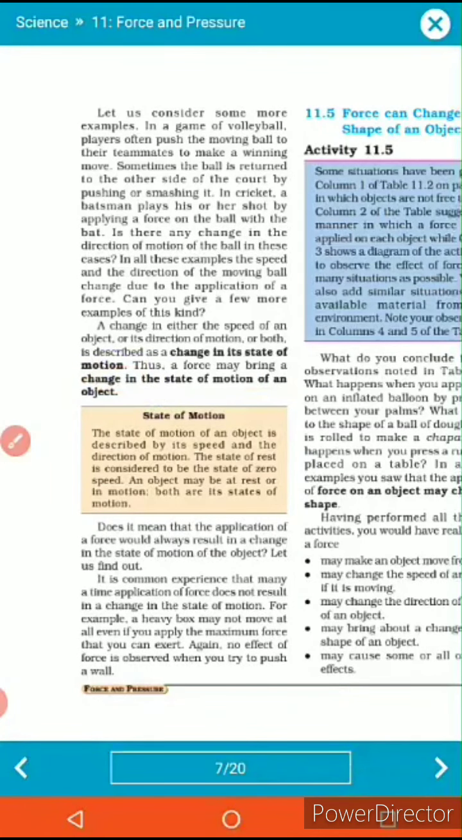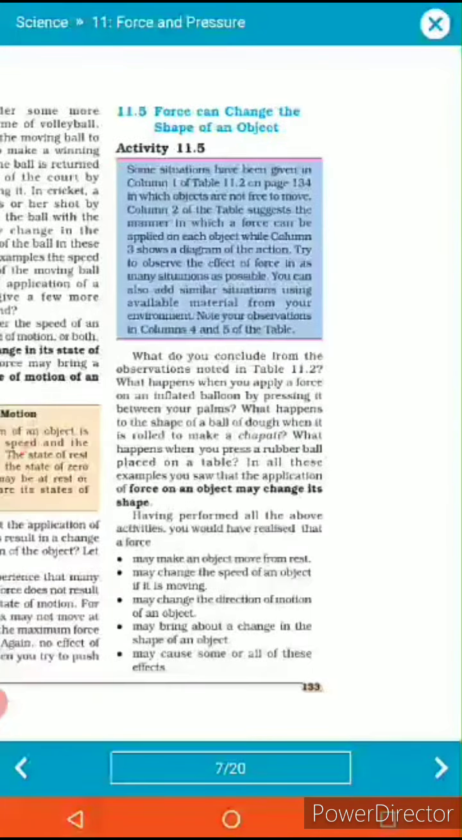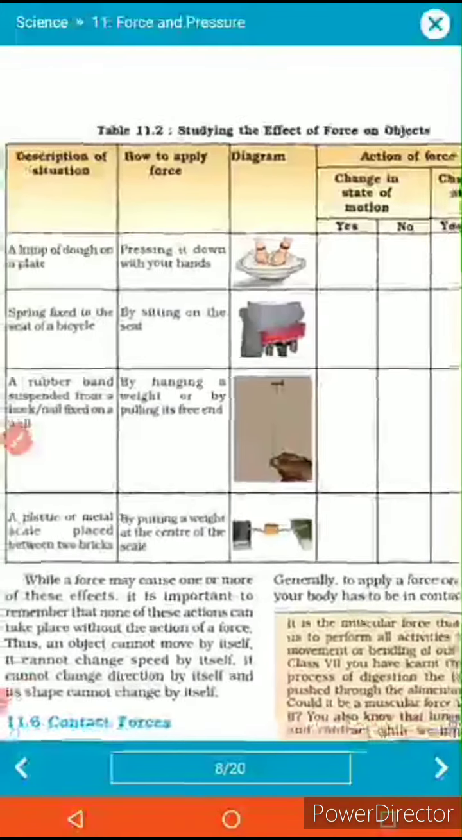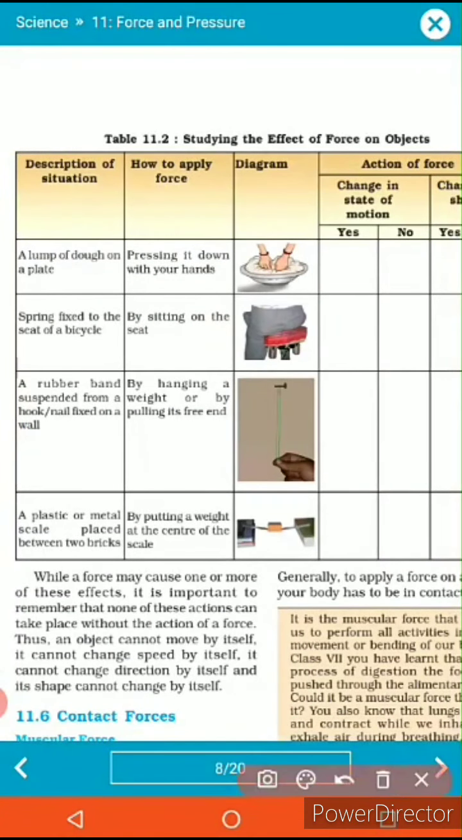Right? Then we move towards the next topic. Our next topic is, can a force change the shape of an object? Fine. So we have some practical examples over there. Suppose in this case, you are pressing wheat dough with your hands, so the shape of this dough is going to turn. Okay, a dough ball will be formed.